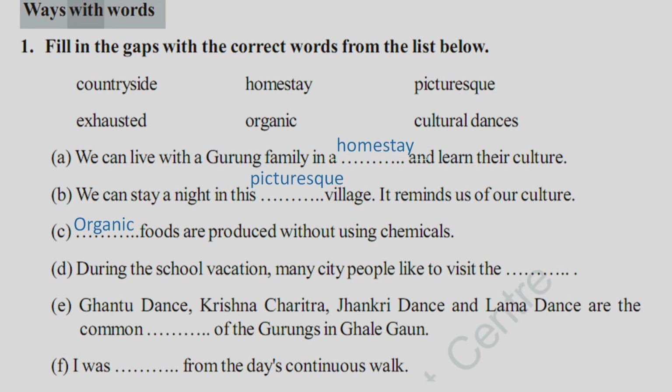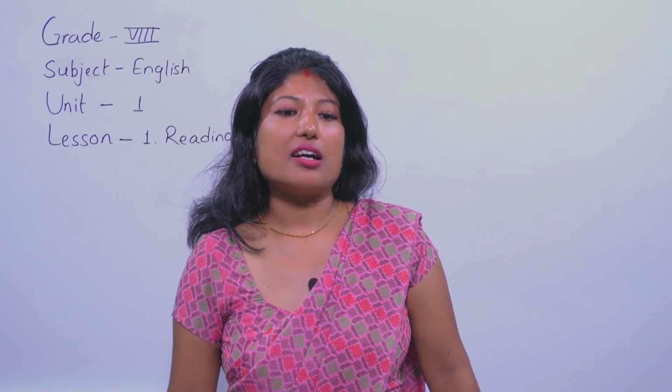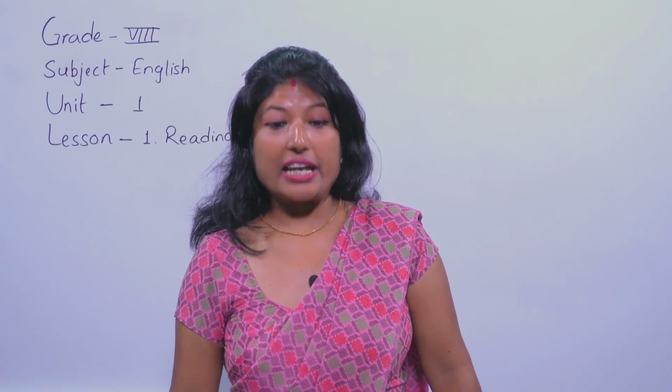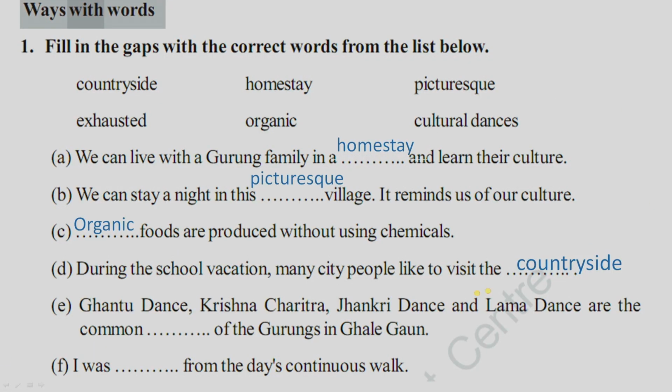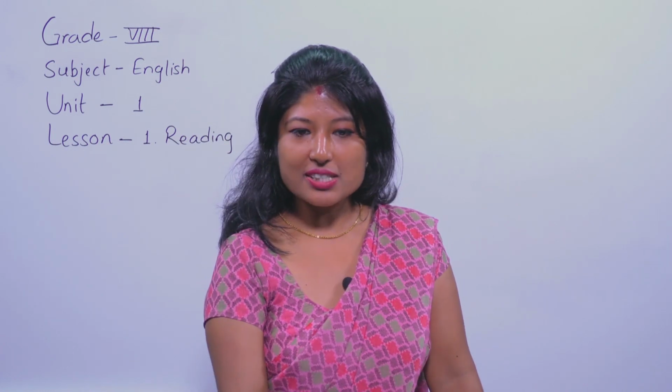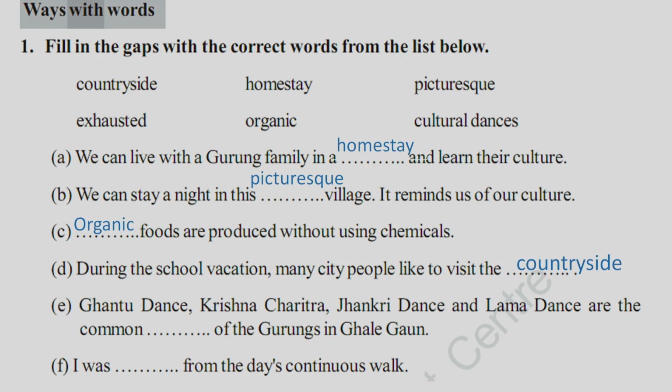Yes, that is countryside. Okay, number E. Khantu dance, Krishna Charitra, Jhakri dance and Lama dance are the common, what is it? These are obviously cultural dances of the Gurungs in Khalegaon.